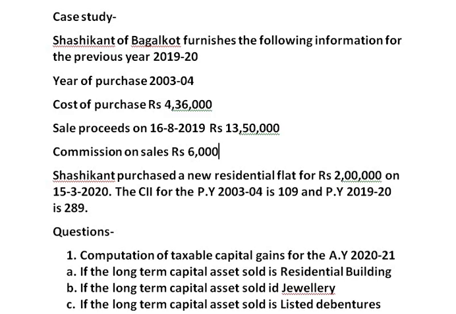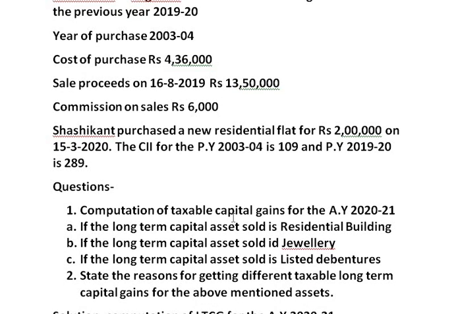Here, Shashikant has purchased the asset in year 2003-4 for rupees 4,36,000 and he has sold it in year 2019 for rupees 13,50,000. But it is not mentioned which asset he has sold. In question number 1, you are given 3 pieces of information. First, assume he has sold a residential building and purchased a new residential flat.